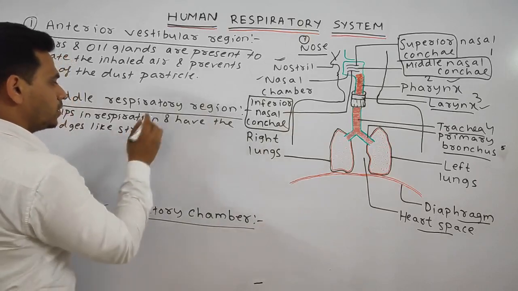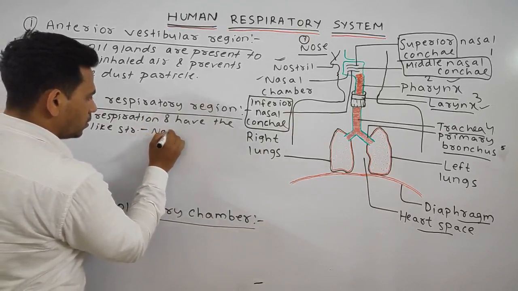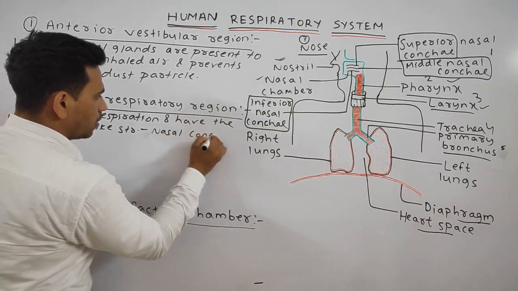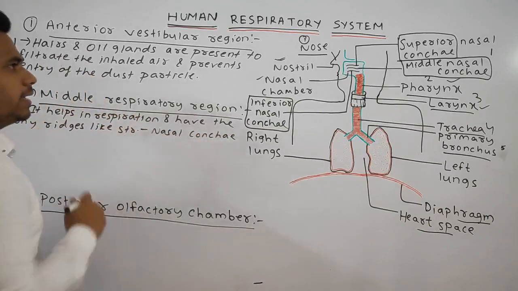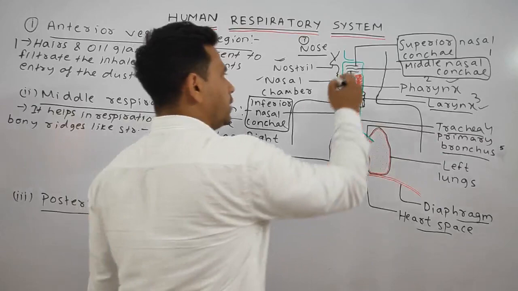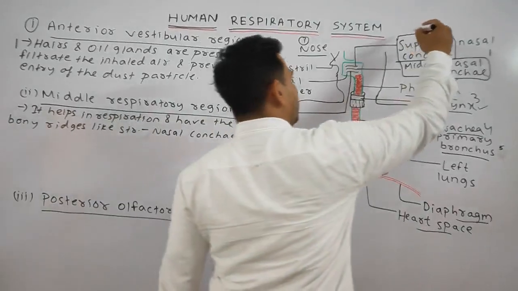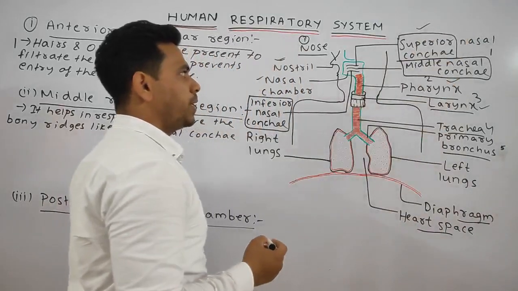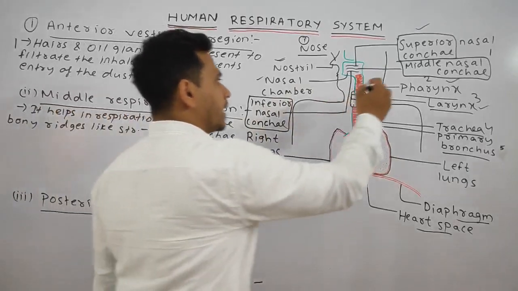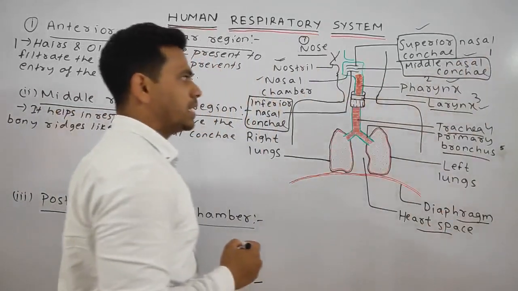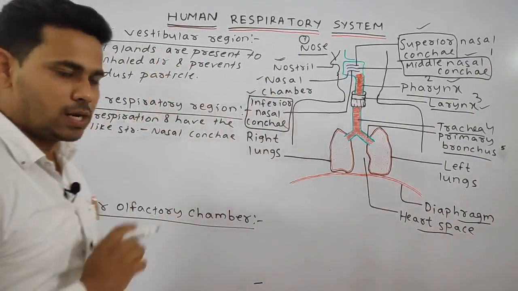What is it called? The nasal conchae. This structure, the nasal conchae, is further divided into 3 different nasal conchae. You can see here 3 separations or segments of nasal conchae are present. The first one, the upper one, is called the superior nasal conchae. I have drawn the box so that you do not get confused. The second one, or the middle one, is called the middle nasal conchae. And the third one is called your inferior nasal conchae.